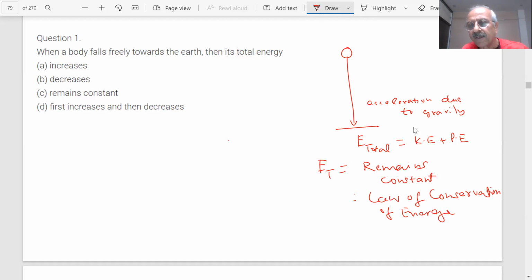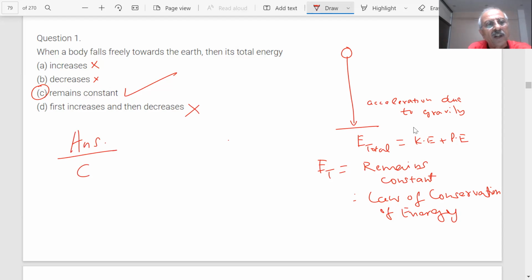Am I right? Yes, sir. Before you answer any question, our purpose is that you should understand and think, student. So it increases, wrong; it decreases, wrong. C is the correct answer. First increases, then decreases is wrong. So how would we answer in the exam? Answer is C, remains constant, student.